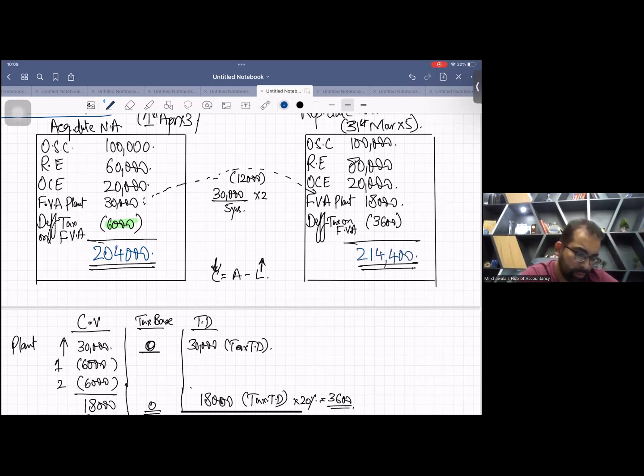Now if you take the difference between these two, how much will it come as?